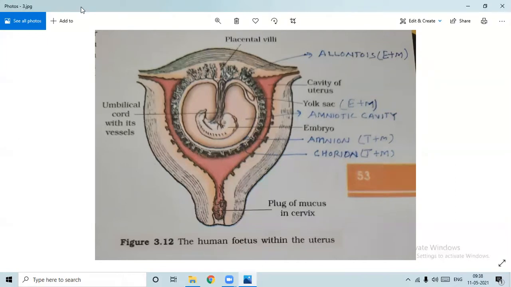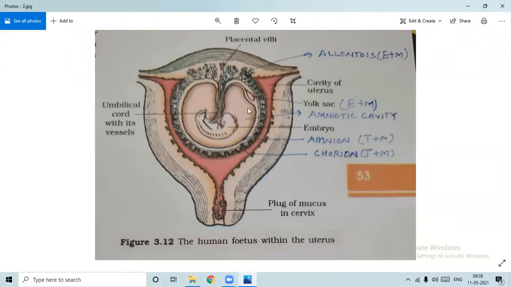So look at that. This is the chorion now. It's also forming the placenta. That's why this is known as human chorionic placenta, because chorion is taking part in the formation of that. Generally this is also a question in the board exam, why it's so called, right? Now see that this layer is known as amnion, formed of trophoblast and mesoderm. Then the third is the yolk sac, formed of endoderm and mesoderm. Then this one originates from here, allantois, endoderm and mesoderm, okay?